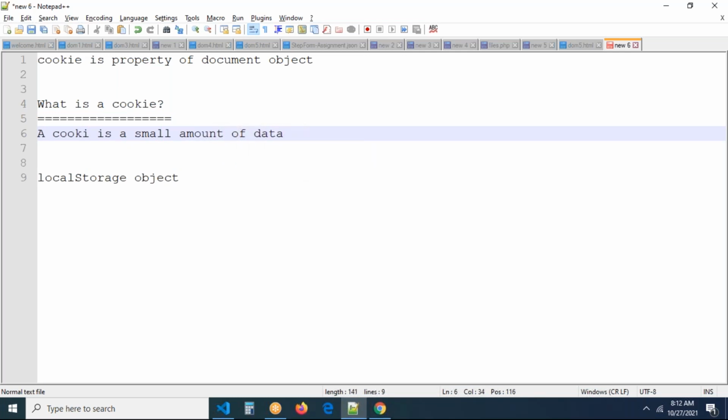It may be a value or some text, whatever it may be. This is the point you have to say: a cookie is a small amount of data that can be stored inside a browser.